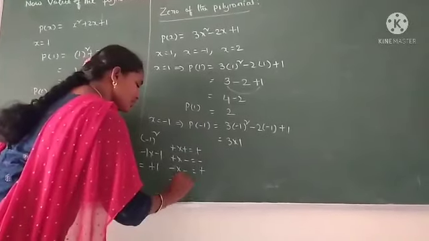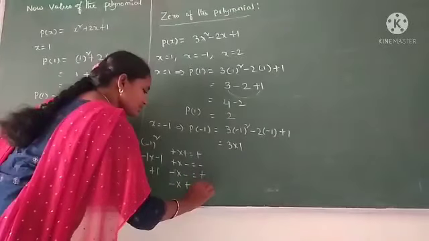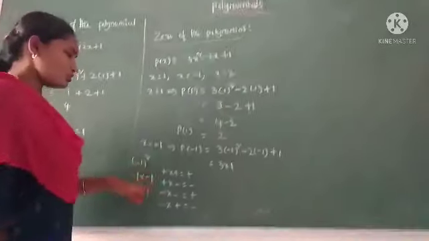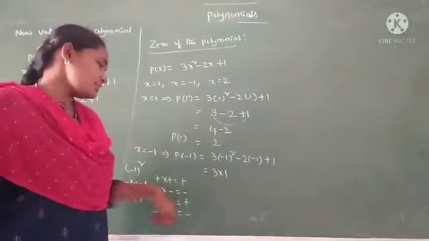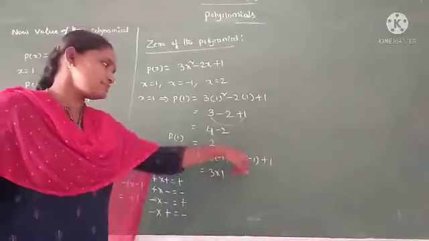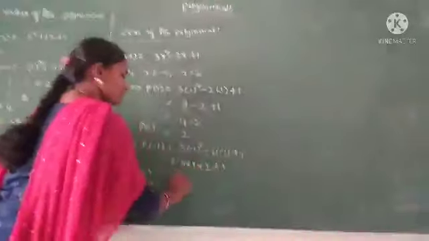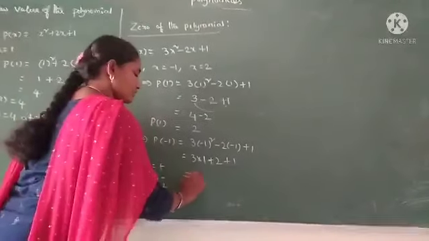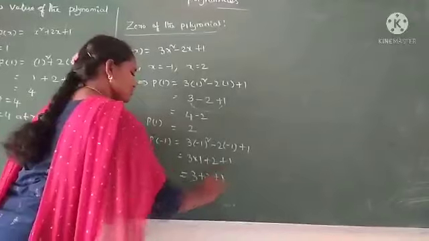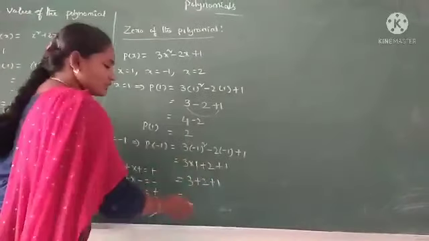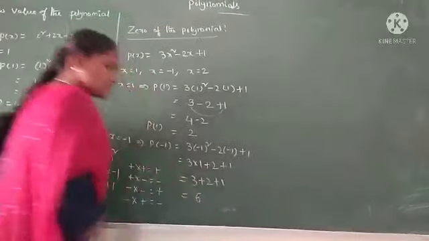And also minus into plus we get minus. Now we can apply this: minus into minus, then we get plus. So 2 into 1 equals 2, plus 1. Therefore 3 into 1 equals 3, plus 2, plus 1. We add all the numbers, we get 6.